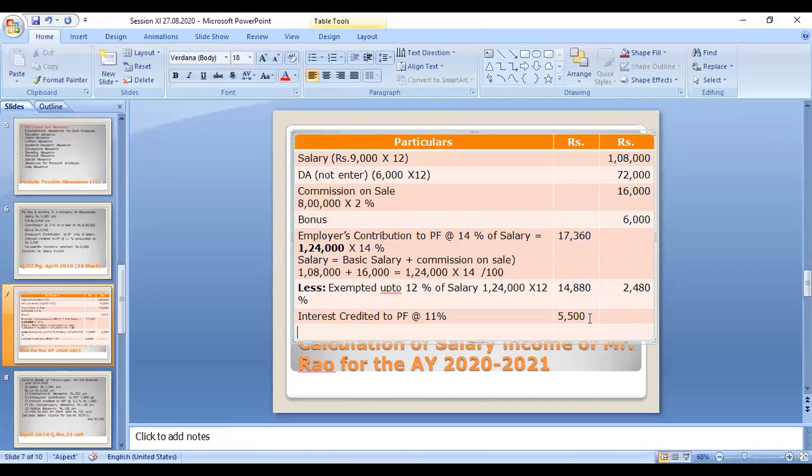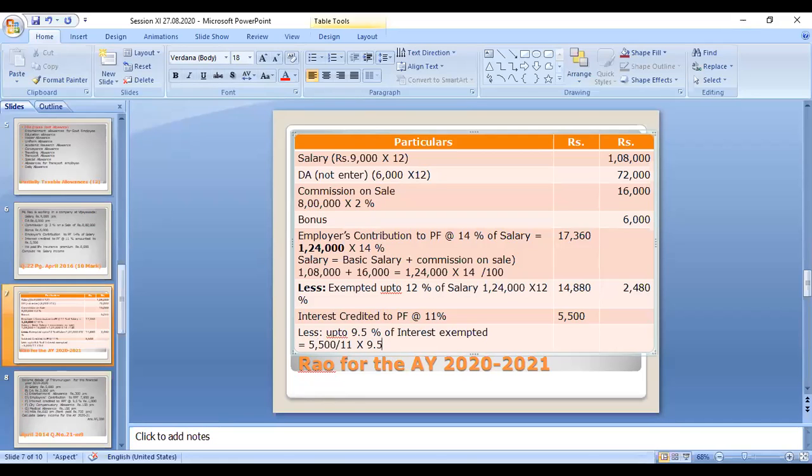So for this interest credited, interest up to 9.5% is exempted. Only 9.5% is exempted, but they have given an excess credit. Now you have to calculate what the 9.5% amount is. So now we can go with this one. 5,500 is at 11%, so what will it be at 9.5%?